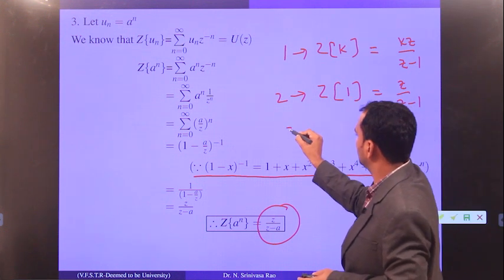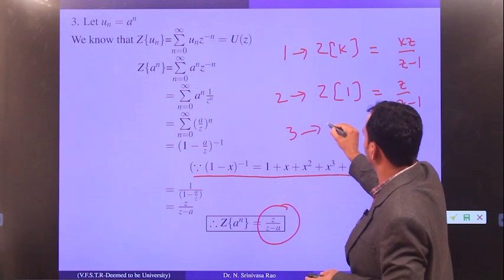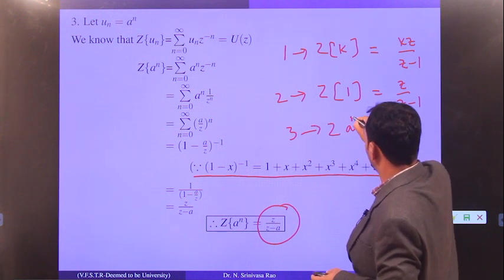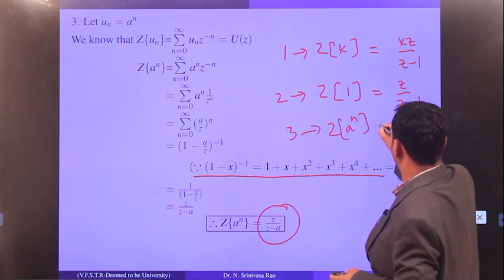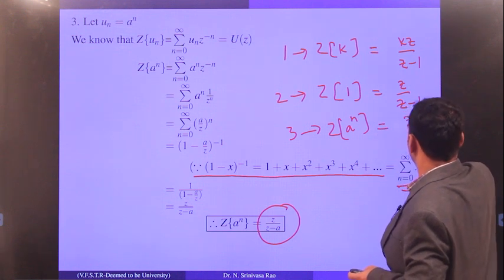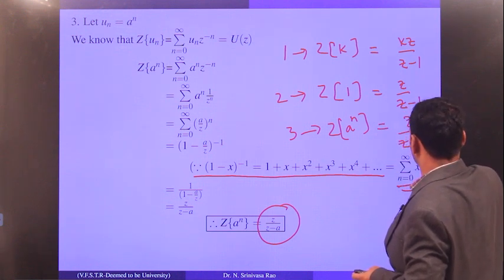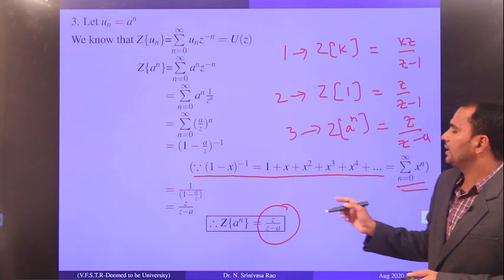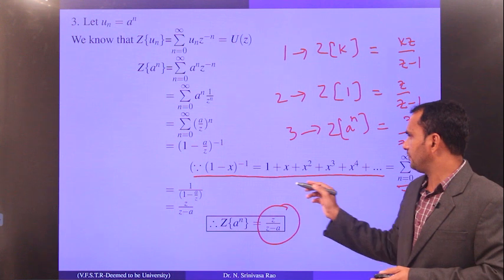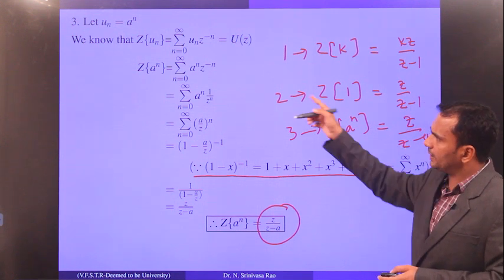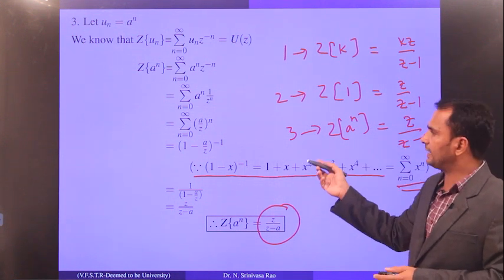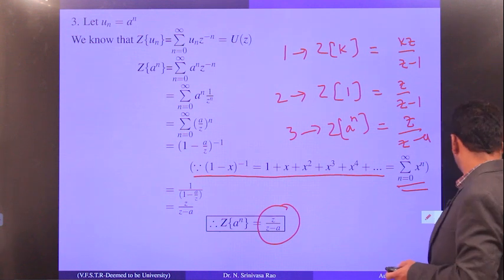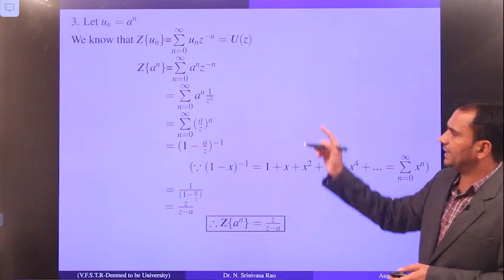Now in the third example, what you learn is the z transform of a power n, which is z by z minus a. So far we have discussed these three examples. You have to remember them always, because we are using the previous examples frequently in the coming examples. Now look at another example.